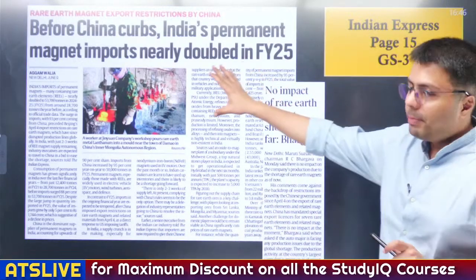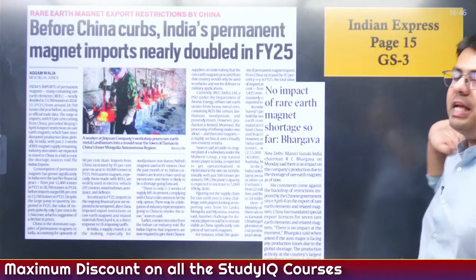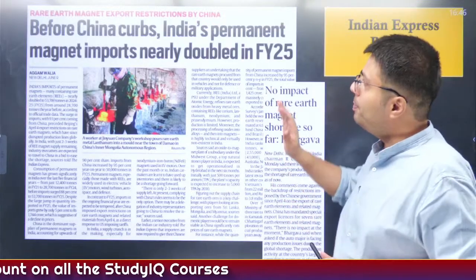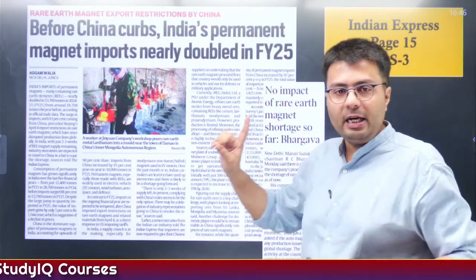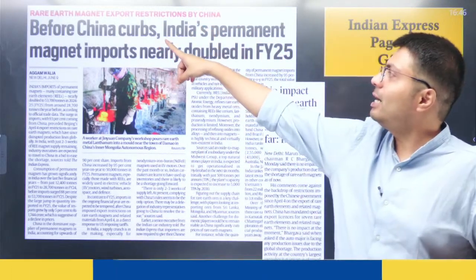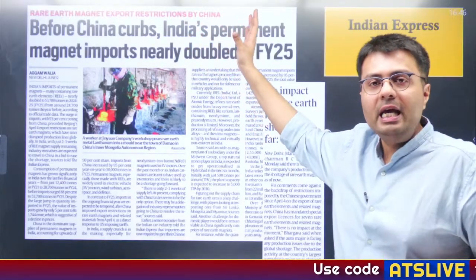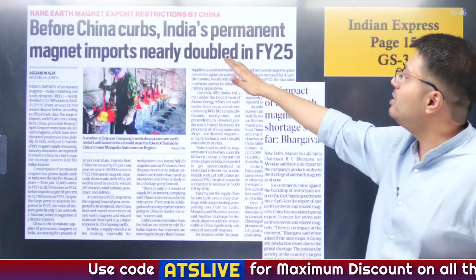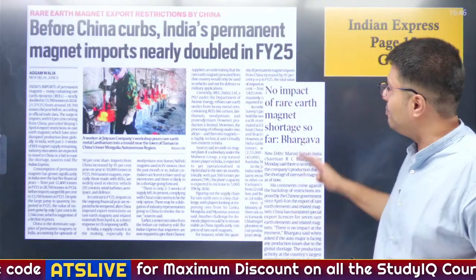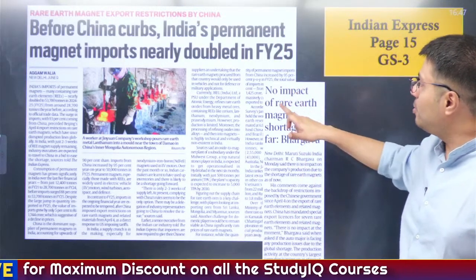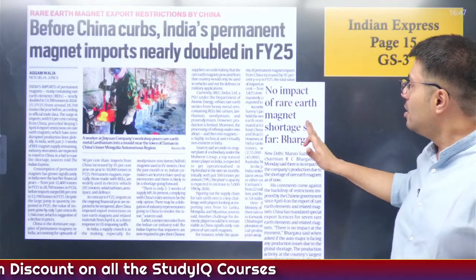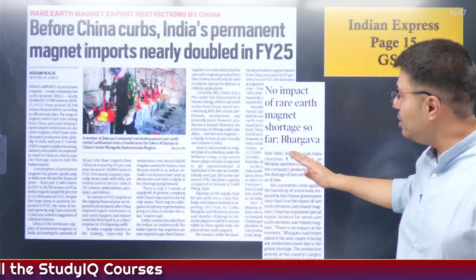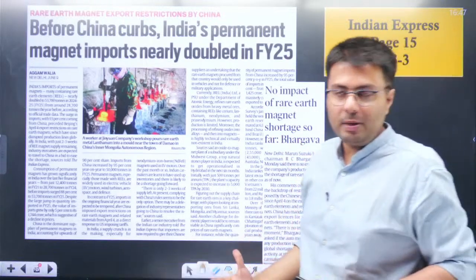Now let us talk about the next article, which appeared on page 15 of the Indian Express newspaper, and there are two articles relating to one fact. First, it says that before China curbed the export of rare earth magnets, India's permanent magnet imports nearly doubled in 2025. Whereas there has been no impact of the rare earth magnet shortage so far on Maruti Suzuki, which is India's biggest automobile company, right?